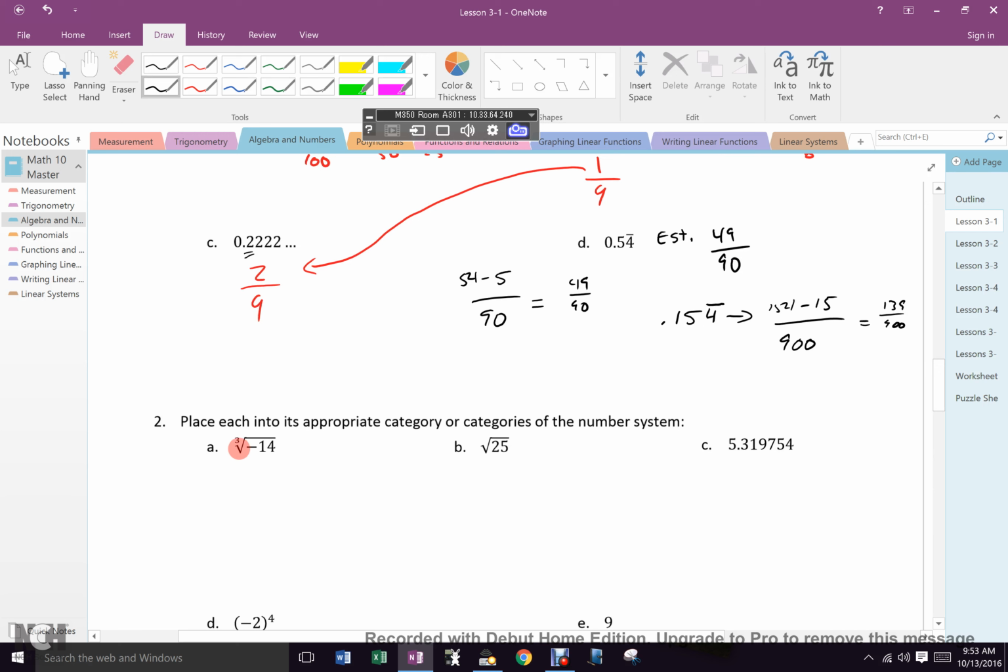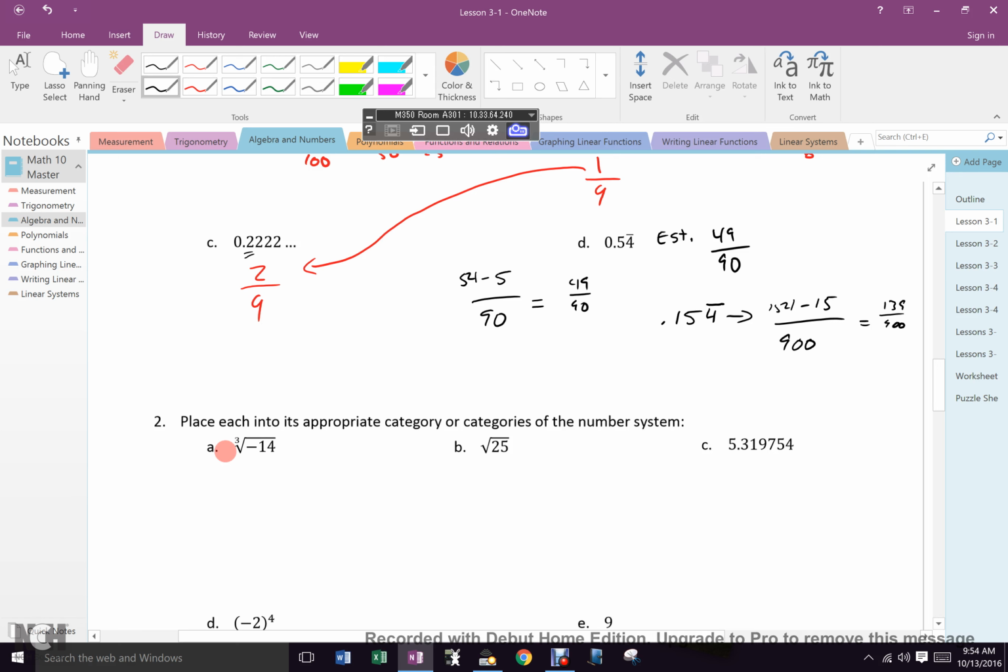What do you think this guy is? Remember, you have 5 choices. Natural, whole, integer, rational, irrational. What do you think A is? It's a cube root of negative 14. Do you think negative 14 has a cube root? Let's think to ourselves.